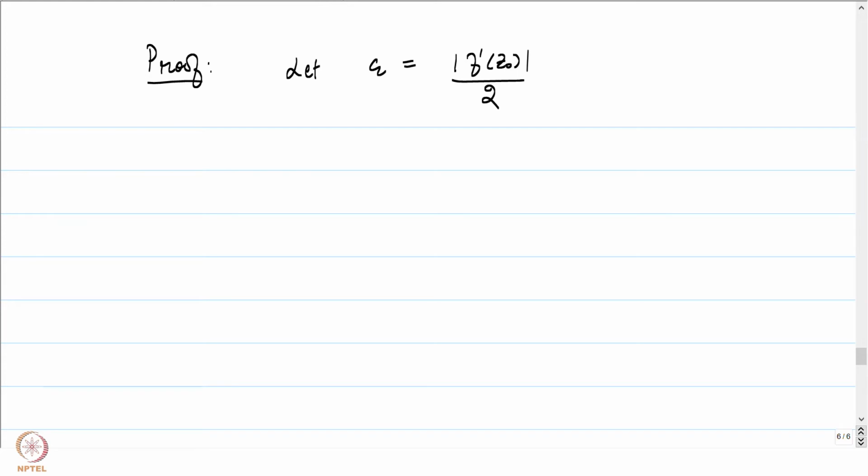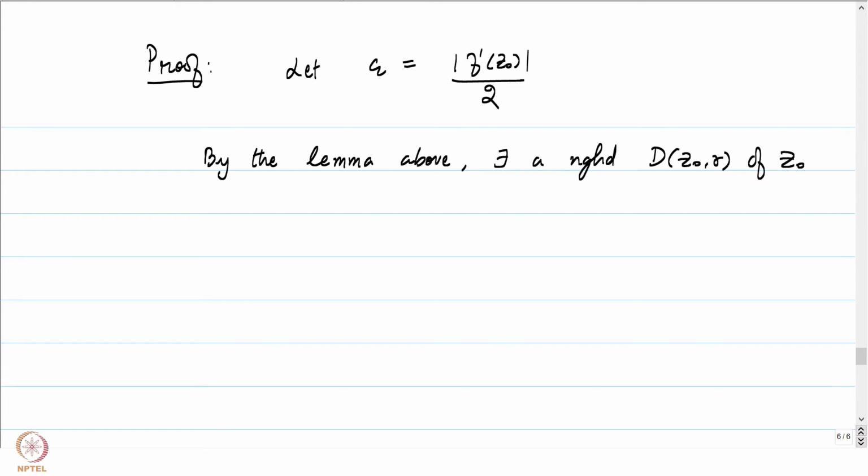Now there exists a neighborhood, by the lemma above, or rather the proof of the lemma above. What is the neighborhood? D(z0, r) of z0 such that, let's call this neighborhood U. This is going to be our candidate for the U.